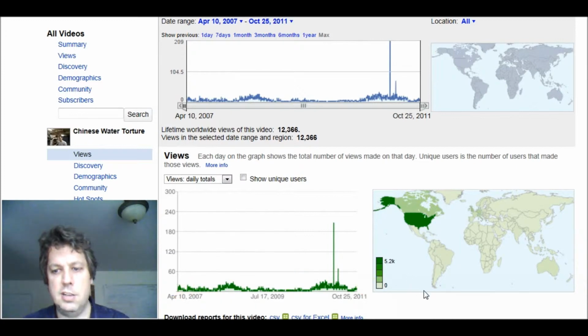And I can also see there's a heat map over here with a map of the world showing which countries have the strongest concentration of views. So we can see that the United States, based on the shading in the map, has the most views.